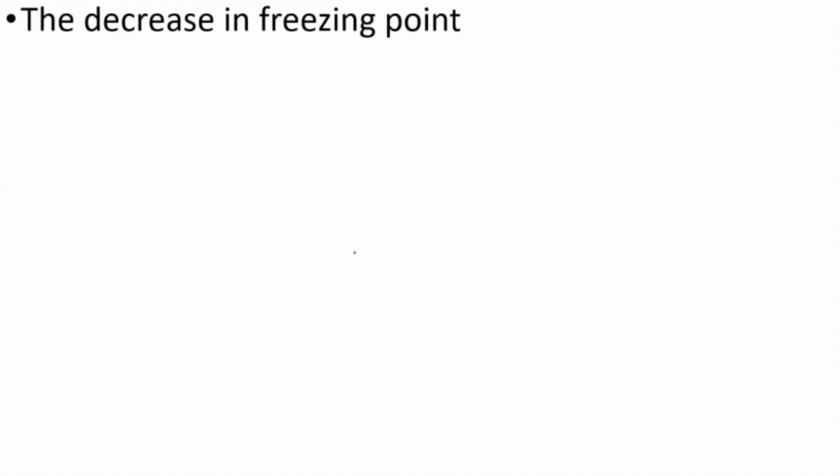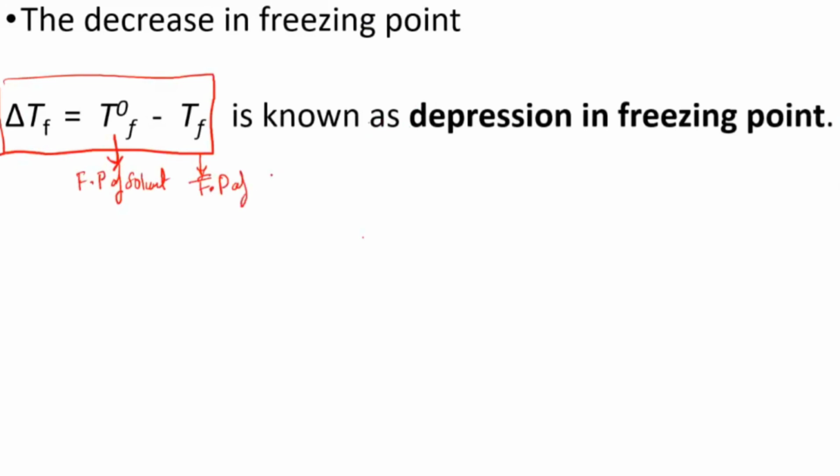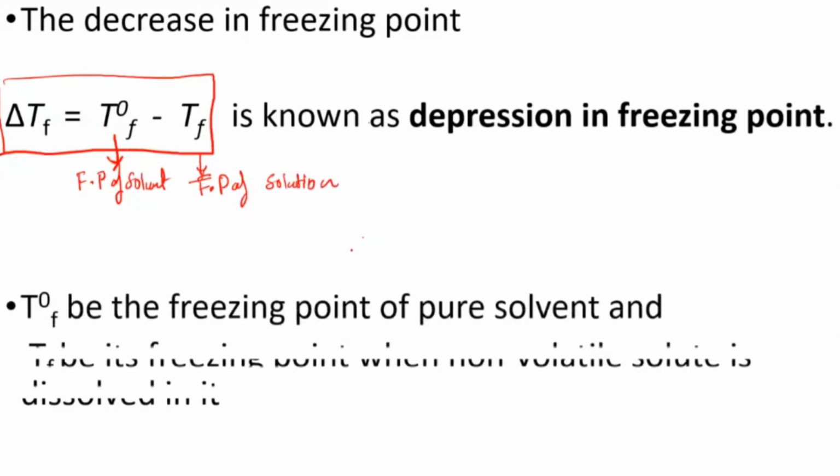Now we'll go for how to derive this depression in the freezing point, delta Tf. We are again taking it directly proportional to the molality only. Delta Tf is nothing but Tf naught minus Tf. Tf naught is the freezing point of the solvent and Tf is the freezing point of the solution. So the freezing point of the solution is lower and the freezing point of the solvent is a little higher. This is your delta Tf. This we can directly derive now.